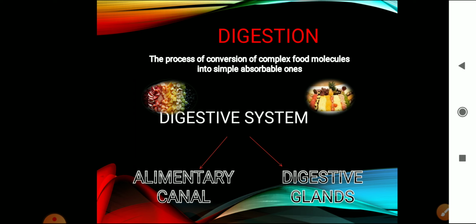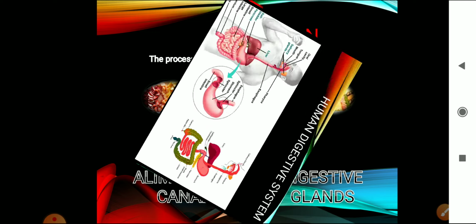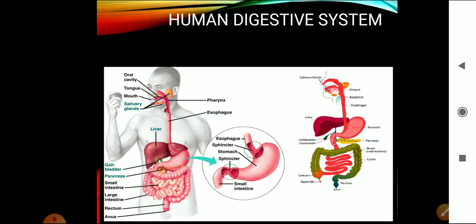It can be divided into two. First one, alimentary canal, and the second one, digestive glands. The alimentary canal is also known as the gut, G-U-T. Alimentary canal and digestive glands are the two main parts of the human digestive system.